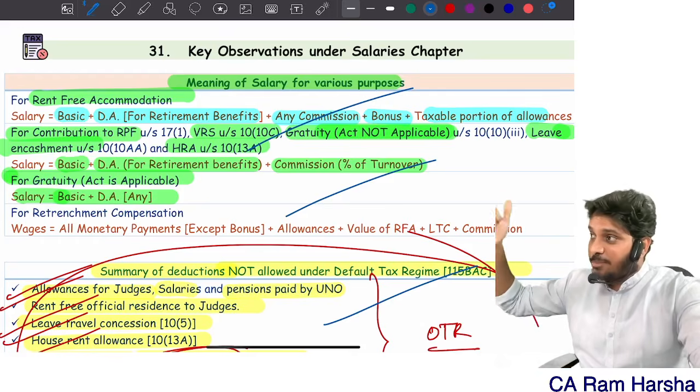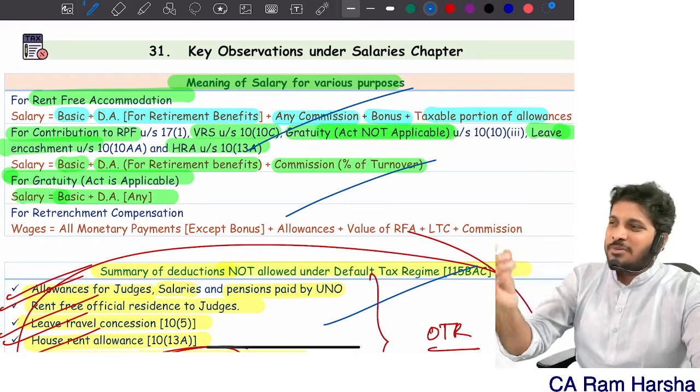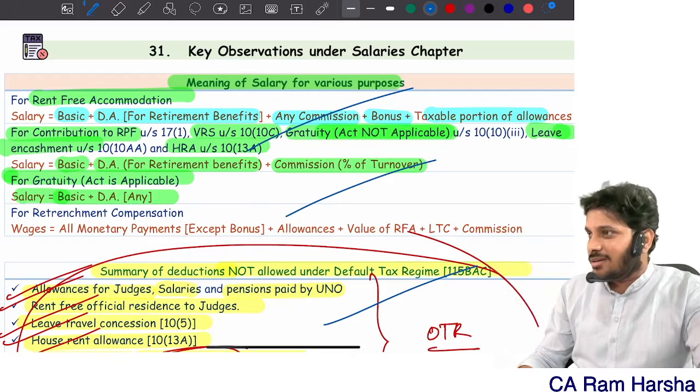The next session will come, we will discuss house property. House property is nothing, 20 minutes or half an hour only. Okay, that's it.